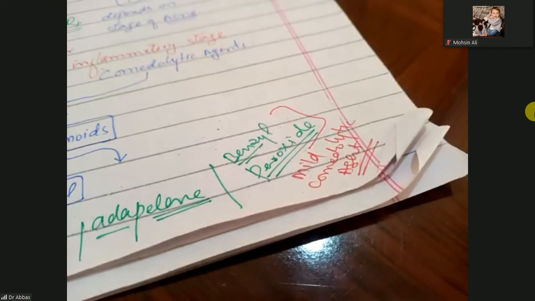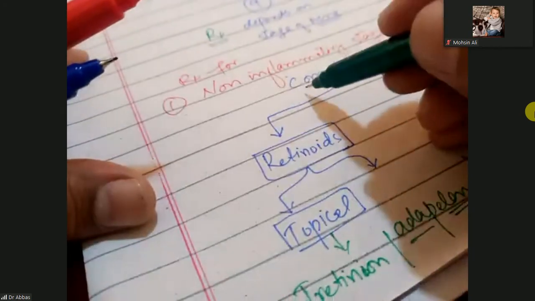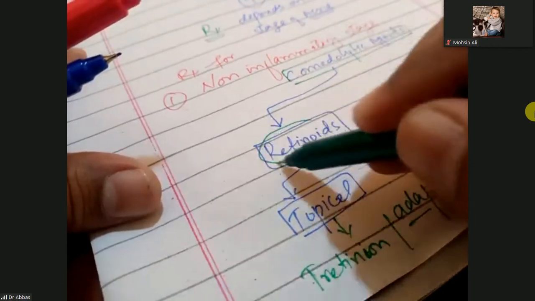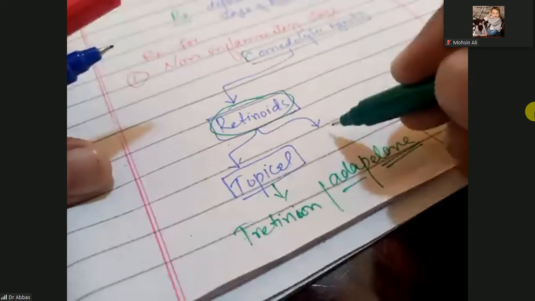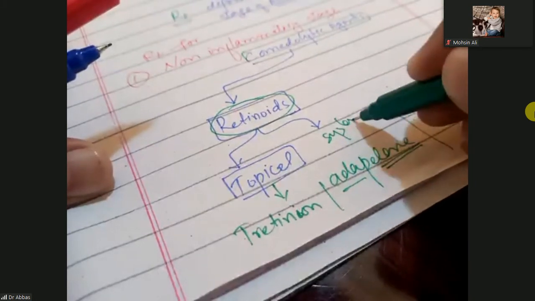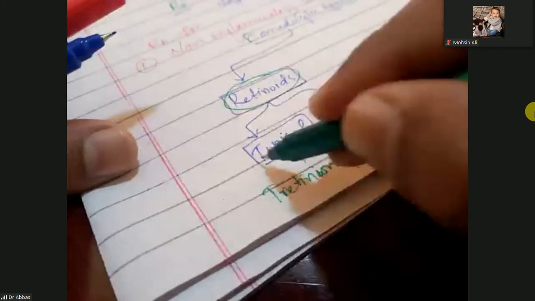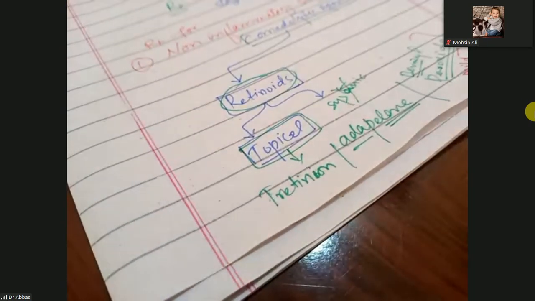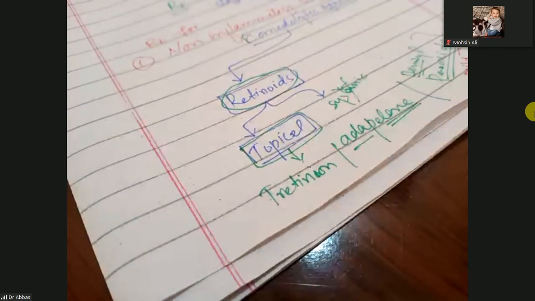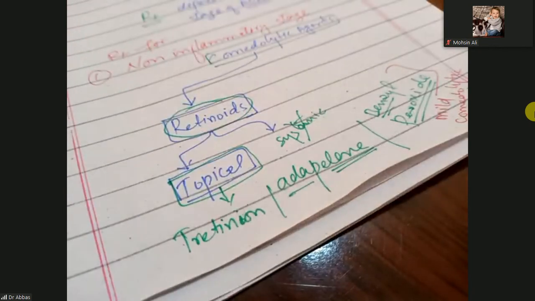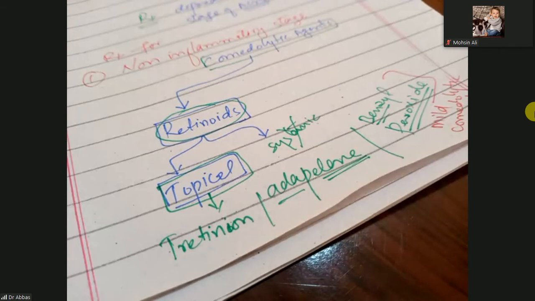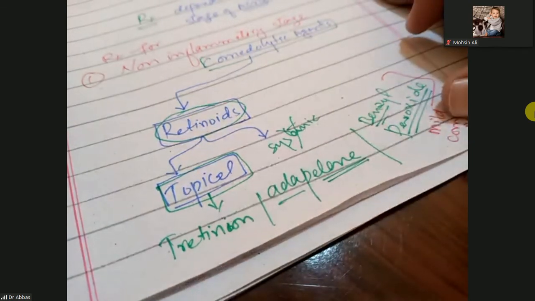Okay, but here you will use the comedolytic agents, and these comedolytic agents are the retinoids. You can use the retinoids topically and systemically, but keep in mind here you will use the topical retinoids, and in the topical retinoids you will use tretinoin, adapalene, and also benzoyl peroxide can be used.